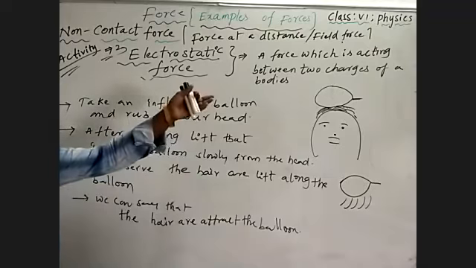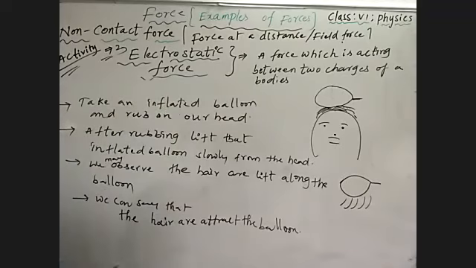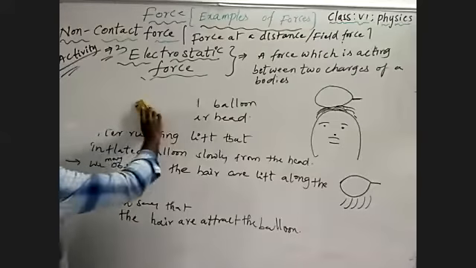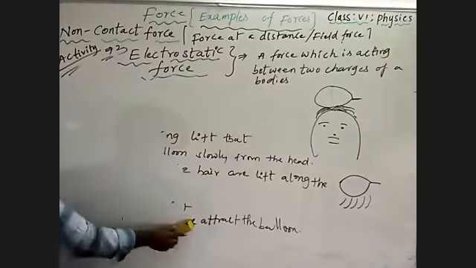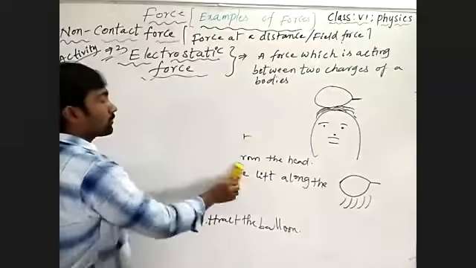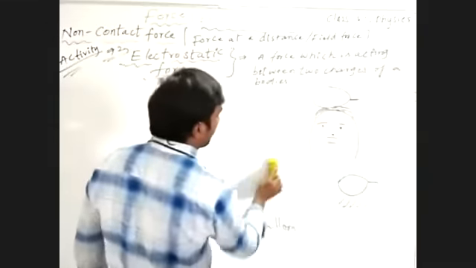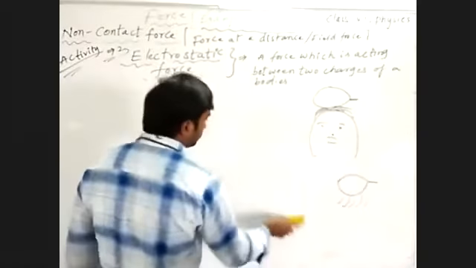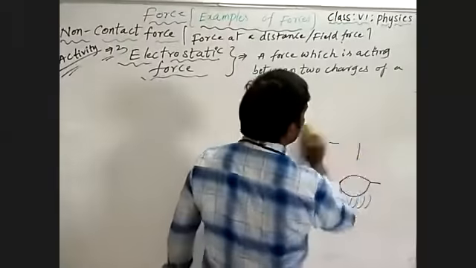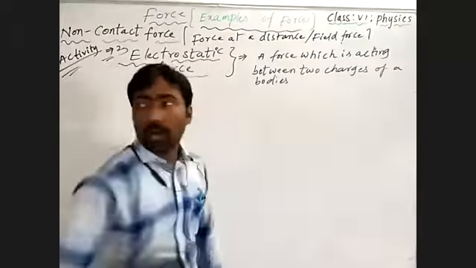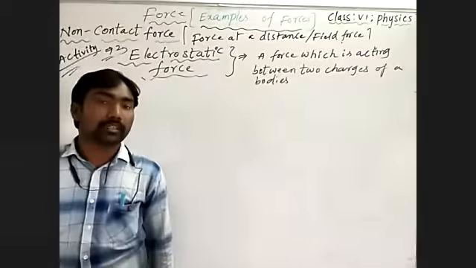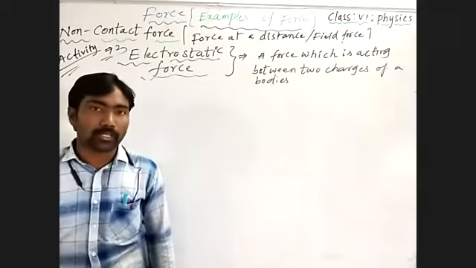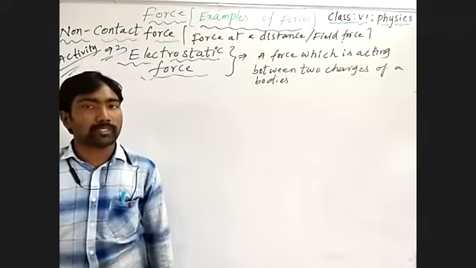See, a force acting between two charges of your body is nothing but what we call electrostatic force. So we can talk about different examples. When you rub a glass rod with a silk cloth, after rubbing, by bringing the silk cloth near tiny pieces of paper, the tiny papers will be attracted by the silk cloth.